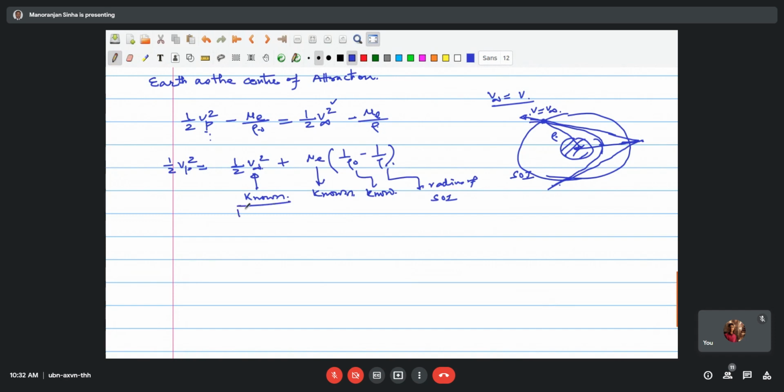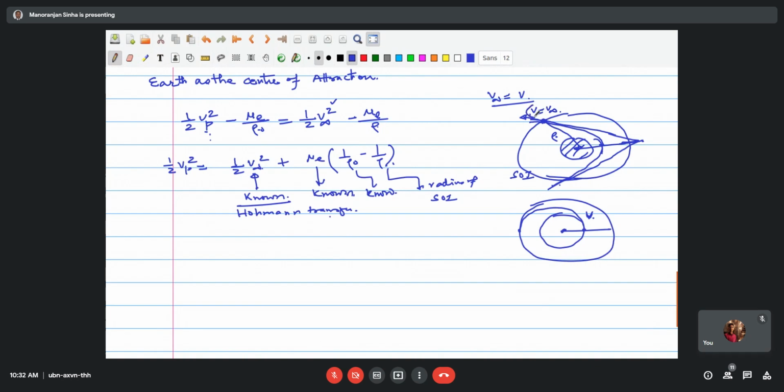This is known from the Hohmann transfer. In the Hohmann transfer, we assumed the Sun to be here, this is the Earth, and this is Mars. Earth is moving here, so how much impulse is required to go from this place to this place? That means on the boundary, you must have whatever velocity is to be given with respect to the Sun.